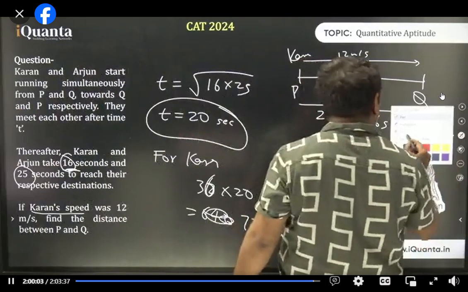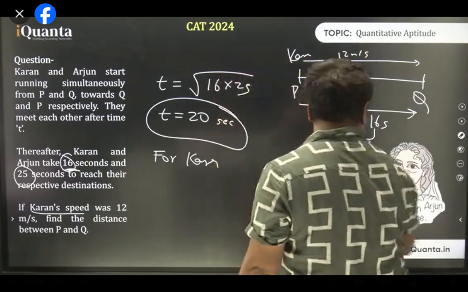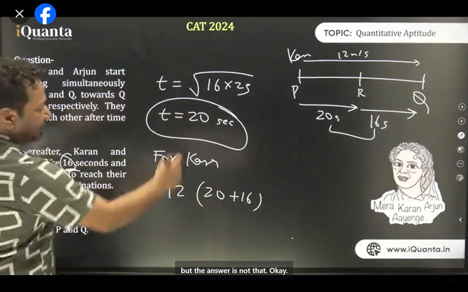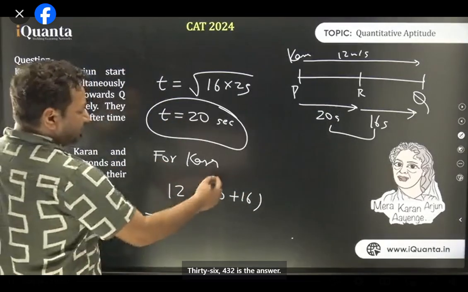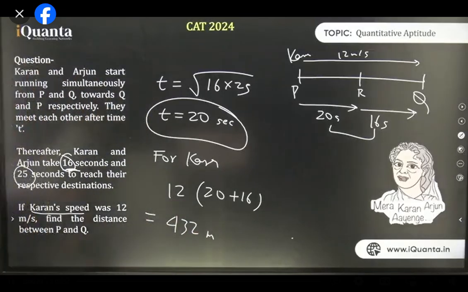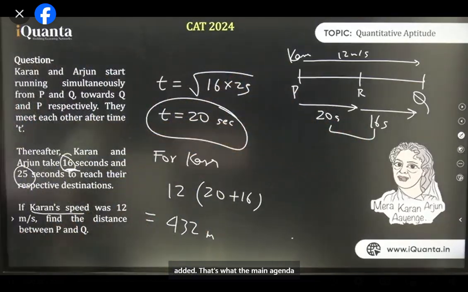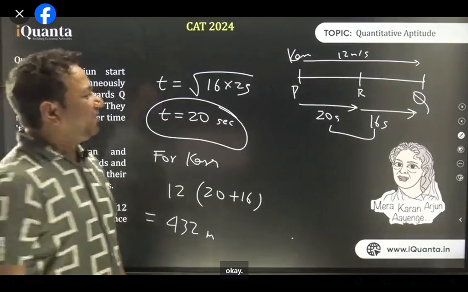Okay, my bad. Even if it is 12, a lot of people just multiply 12 and 20, but the answer is not that. I was saying it right but writing it wrong. I'm just saying, a lot of people forgot that 16 seconds should also be added. That's the main agenda. So see, even after knowing everything, people can make mistakes. I took speed as 20 by mistake. The speed was 12. Now it's fixed. But it's more important to understand that 16 seconds also had to be added. Did this point make sense? That's the main thing. Okay?